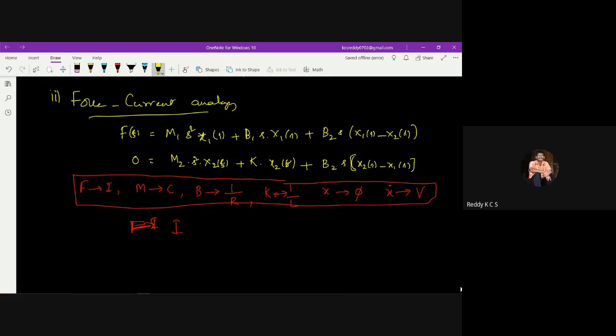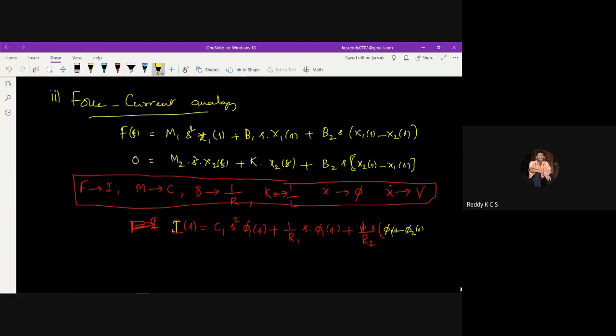So I write I of s by replacing m1 with c1 s square phi1 of s, plus b1 replaced by 1 by r1 into s into phi1 of s, plus b2 replaced by 1 by r2 into s into phi1 minus phi2 of s.